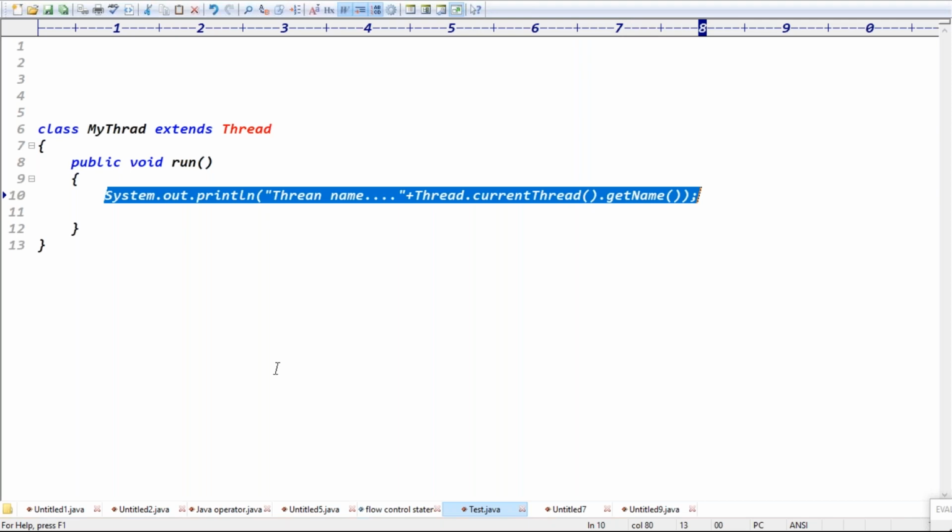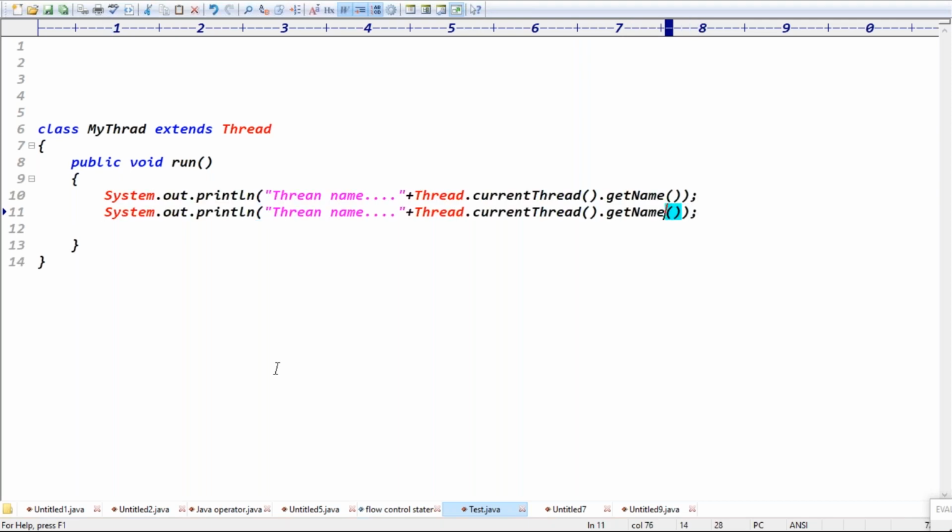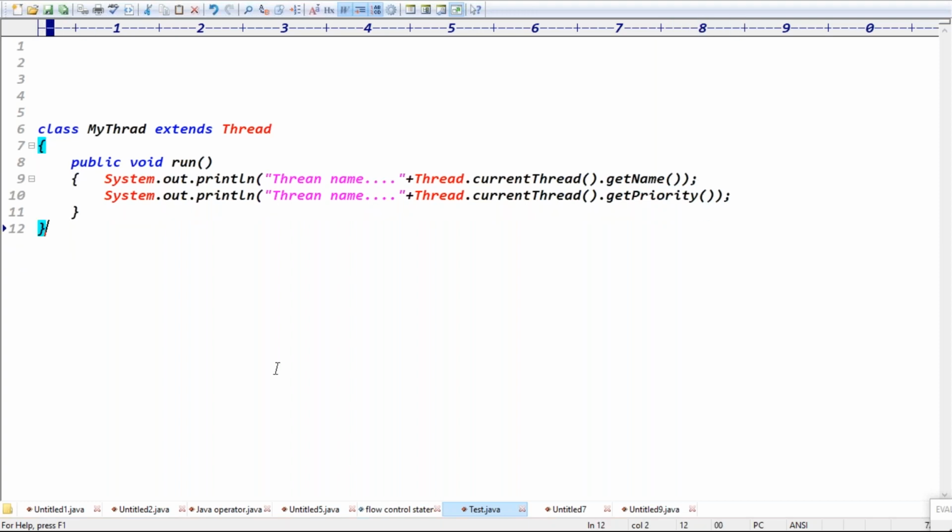So next one is what, guys? Thread.currentThread().getPriority(). Whichever thread is running, that thread name is required and the thread priority is required for me. Good, the thread name and thread priority are required. Then you can take the class